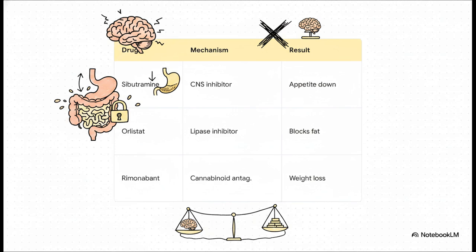For the pharmacologists, when we explore therapeutic interventions, we really have to balance our targets carefully. On one hand, we have orlistat, which works locally in the gastrointestinal tract to block the absorption of about 1/3 of dietary fat. Then, we have central nervous system neuromodulation, like sibutramine, which suppresses appetite centrally. But we also see the delicate risks involved here. Take rimonabant, for example. It's a cannabinoid receptor antagonist that successfully produced weight loss, but it had to be suspended due to severe psychiatric side effects. Tinkering with the brain's fundamental reward and hunger systems requires immense precision.